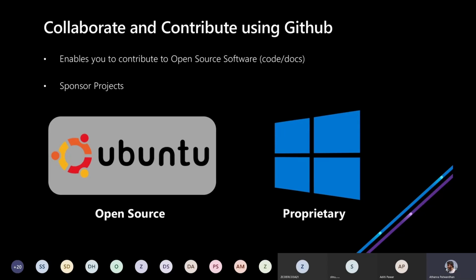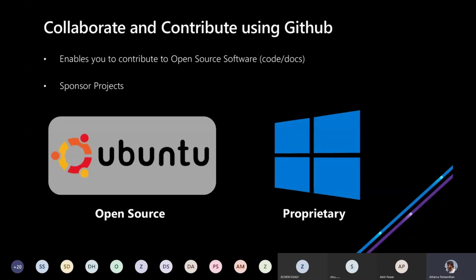For those of you who don't know, there are two main types of software. The first one is proprietary, and the second one is open source. Some examples of proprietary software, I think most of us are familiar with: Adobe Illustrator, Photoshop, Microsoft Windows itself, on which this presentation is being played. These are all examples of proprietary software. So why are they called proprietary? These softwares require some sort of subscription or a payment for you to use them.